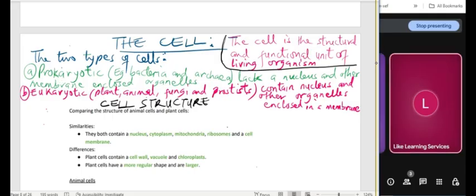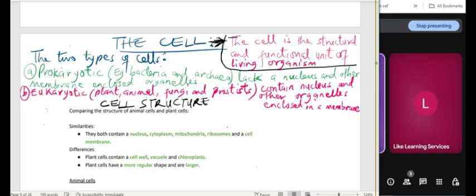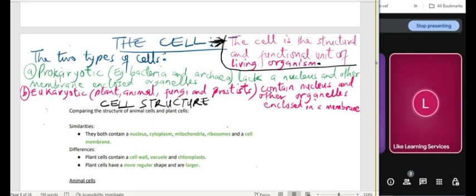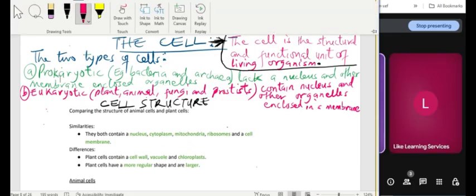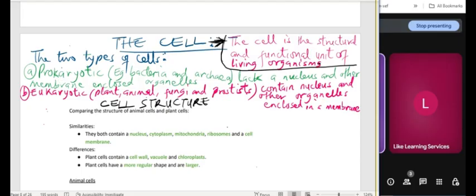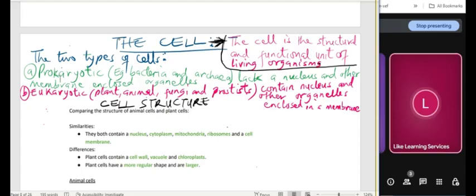So the cell is a structure. We say the cell is what? Define it. Read the definition. The cell is the structural and functional unit of living organisms. Yes, this building block, this unit, the starting point of a living organism, the structural and functional unit of living organisms. I hope that's clear. Yes, that's clear. Beautiful.